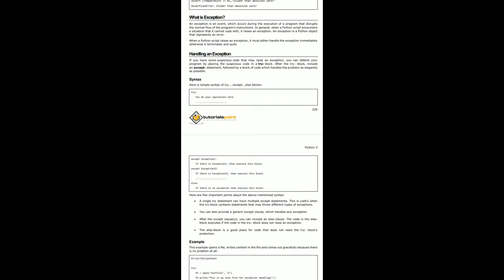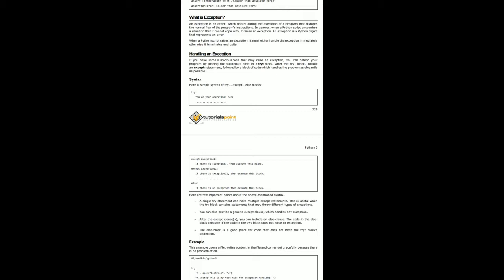Here, an exception is an event which occurs during the execution of a program that interrupts the normal flow of the program instructions. In general, when a Python script encounters a situation that it can't cope with, that means it can't go through the entire program and stops in the middle, so it raises an exception. An exception is a Python object that represents an error. When the Python script raises an exception, it must either handle the exception immediately, otherwise it terminates and quits the program. So we have different ways to handle an exception.